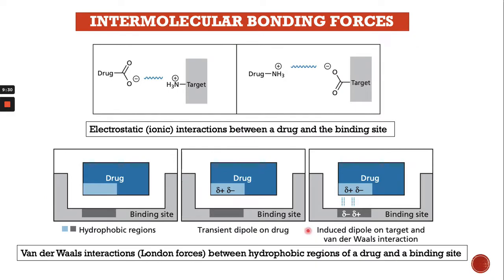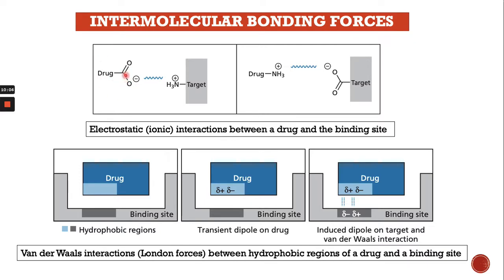Number one is the electrostatic or ionic bond interaction between the drug and the binding site, which is in the drug target. This is the drug target macromolecule, which can be the enzyme, receptor, or nucleic acid. And this is the drug, and this is the drug functional group, which is the binding group.